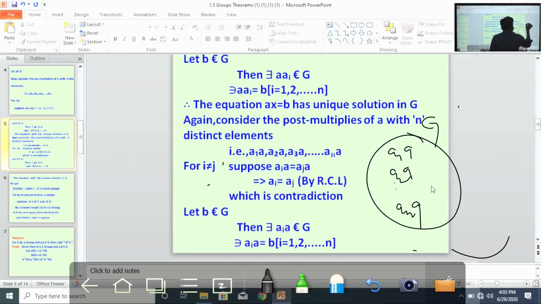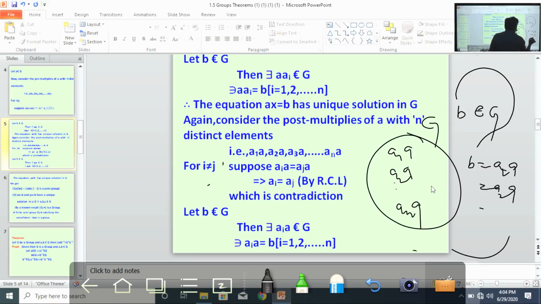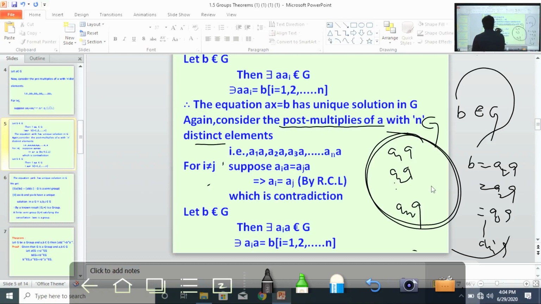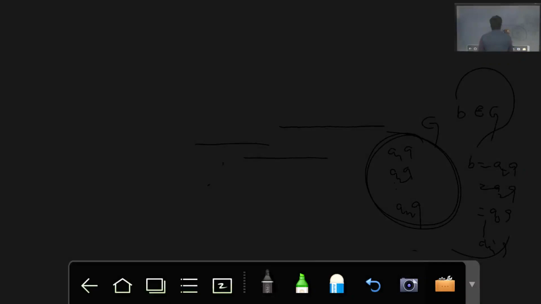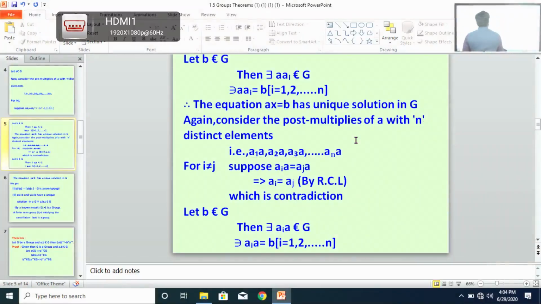Suppose we take any element b belongs to G. So b is of the form b equals a_1 a, or a_2 a, or a_3 a, or a_n a, so any one element in G. If you take post multiples of a with the n elements, then these elements are also distinct, n distinct elements.